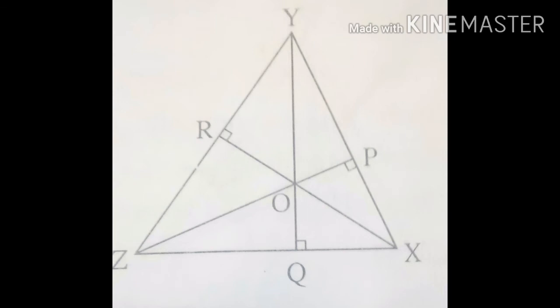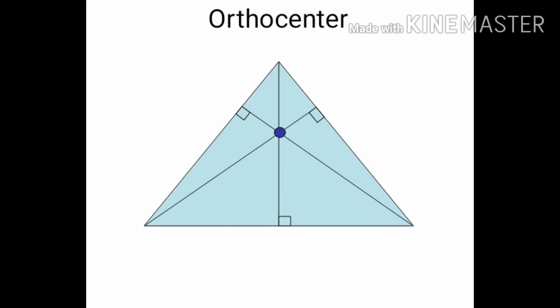Usually in this figure you can see XYZ figure. Here orthocenter is at point O. Here altitudes XR, ZP and YQ intersect at point O. Another figure you can see for orthocenter, the dot marked with blue color is the orthocenter of a given triangle.